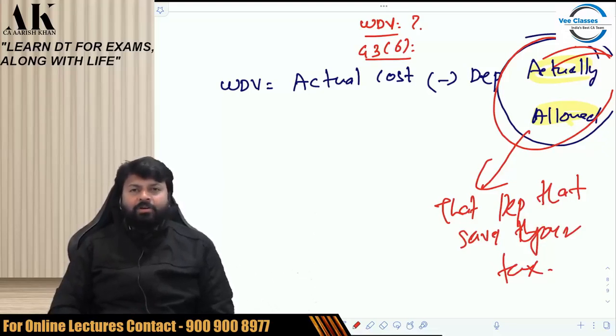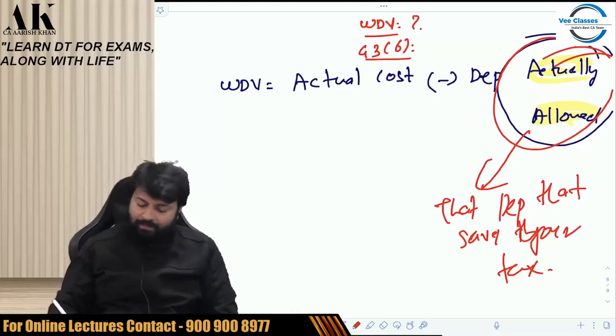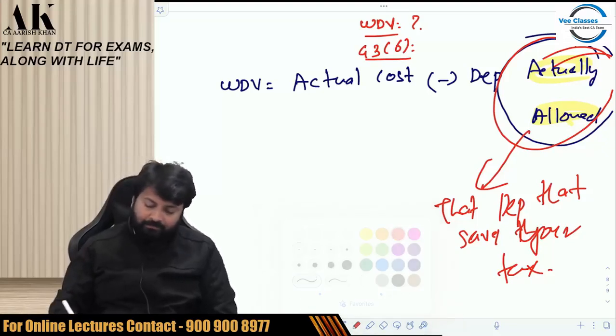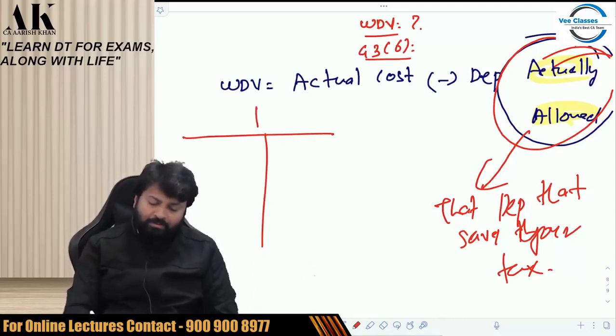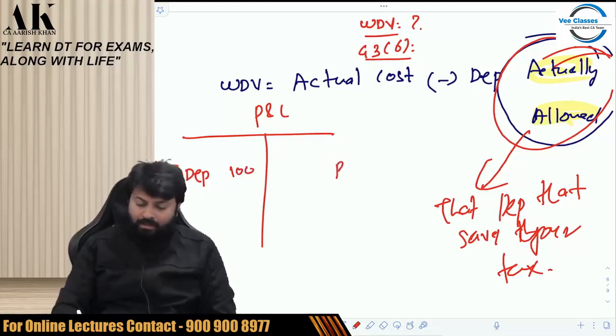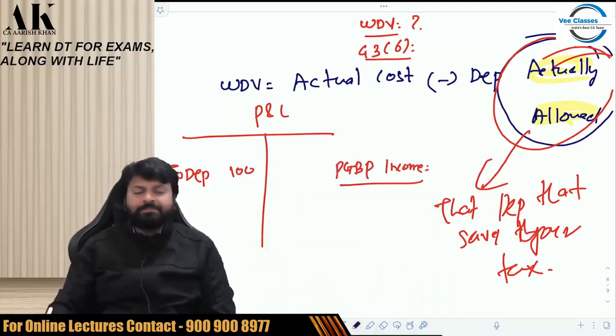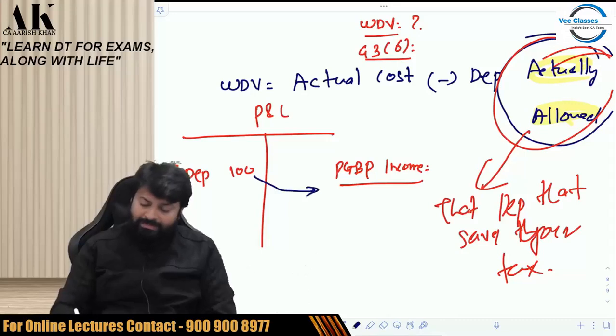That depreciation we are talking about is saving your tax. What do I mean by this? Now, what happens in accounts and what happens in tax? Suppose this is your P&L account and there is some depreciation over here, say 100 rupees. Now, when you compute your PGBP income, what do you do? Please tell me, all of you. What do you do while computing PGBP income? You add back this depreciation, right?